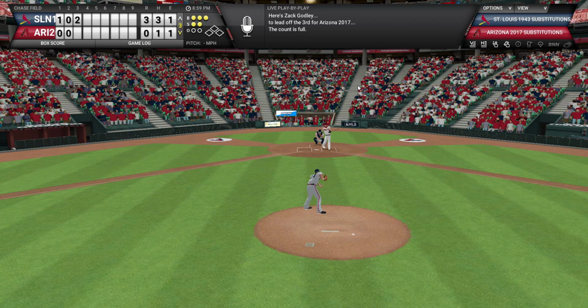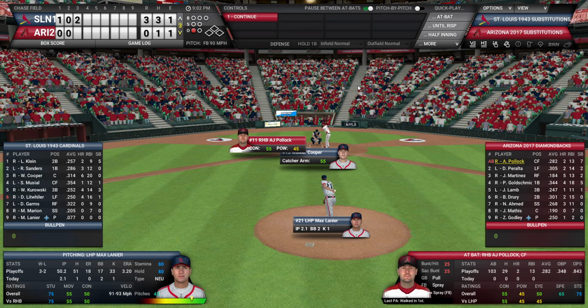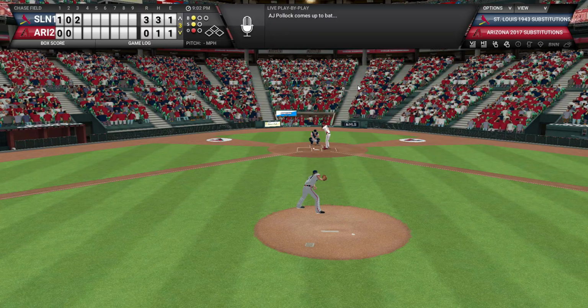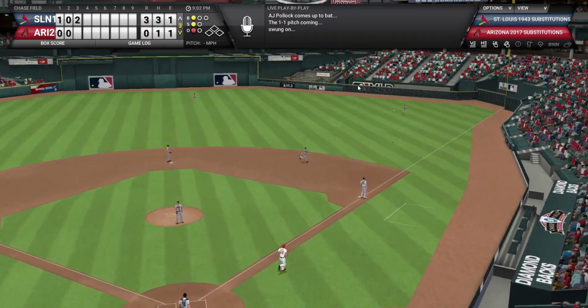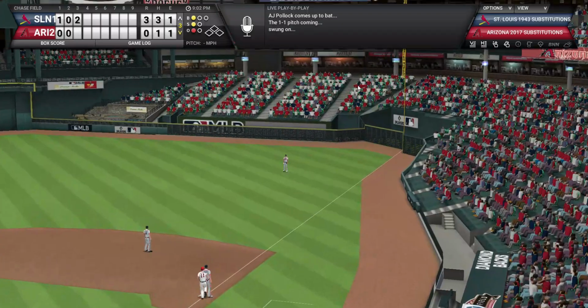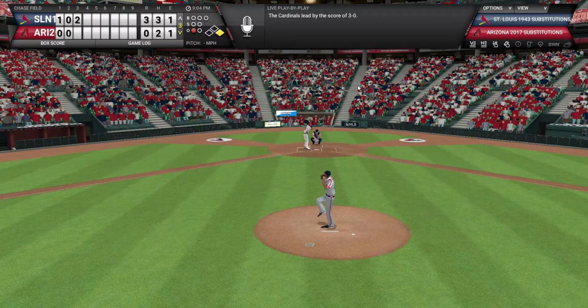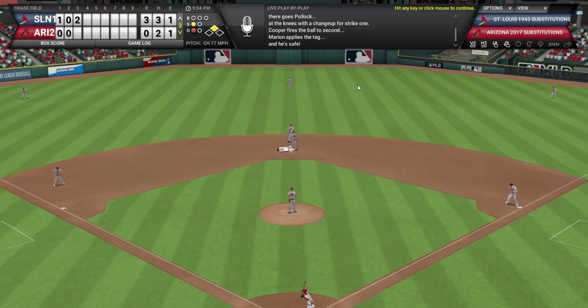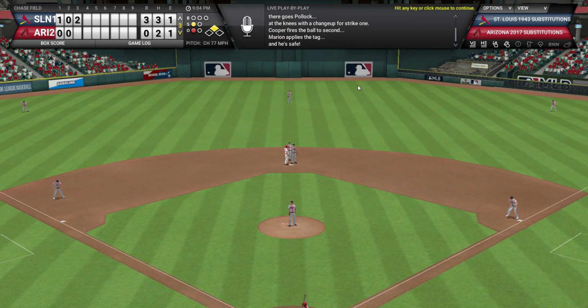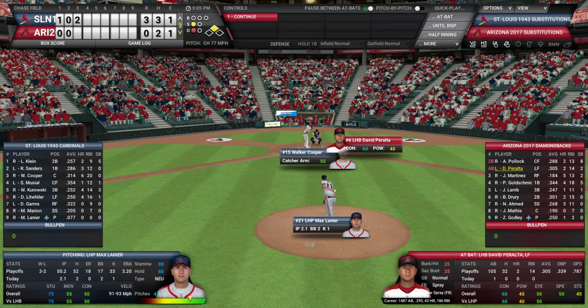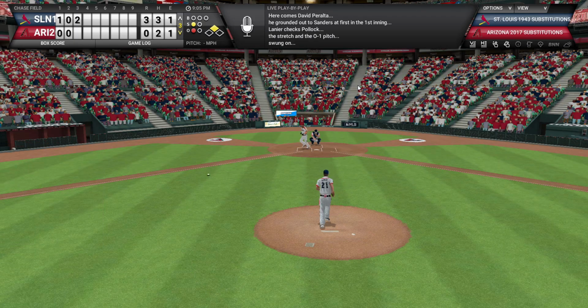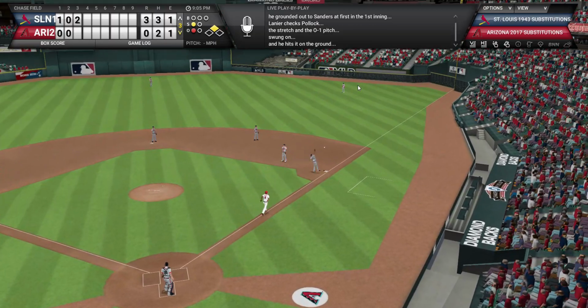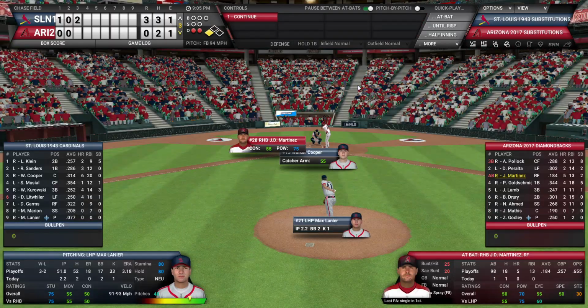Zach Godley leads off with a strikeout. A.J. Pollock, his second at bat of the game, is going to rip a single to right. The Diamondbacks would really like to answer that poor defensive inning, and we'll see. But there's a stolen base there. Pollock gets to second, and there's a chance for a run if Peralta can knock him home, and he just grounds to first. So there is still a chance to score. The runner does go to third.